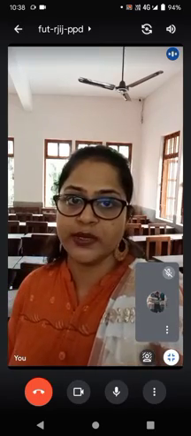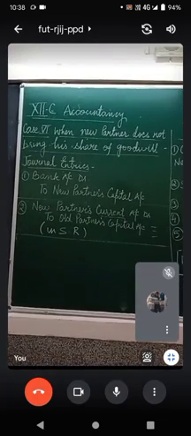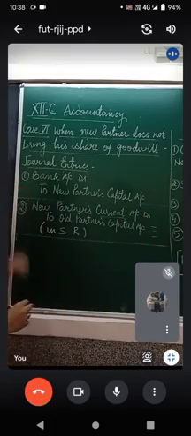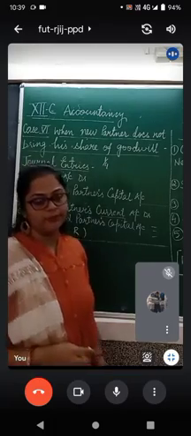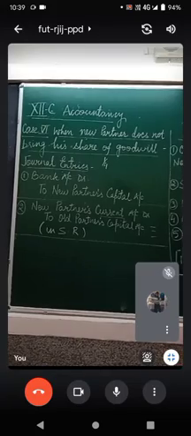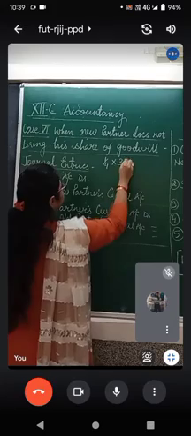Let us quickly do this question. Now the question says, Rao is admitted for 1/4 share, and the total goodwill of the firm stands at rupees 30,000.